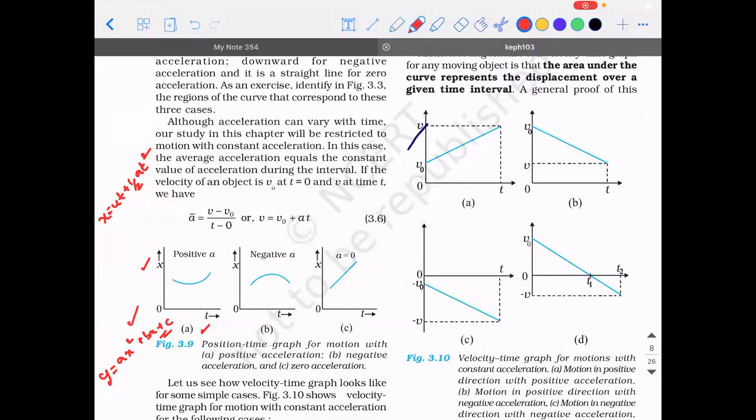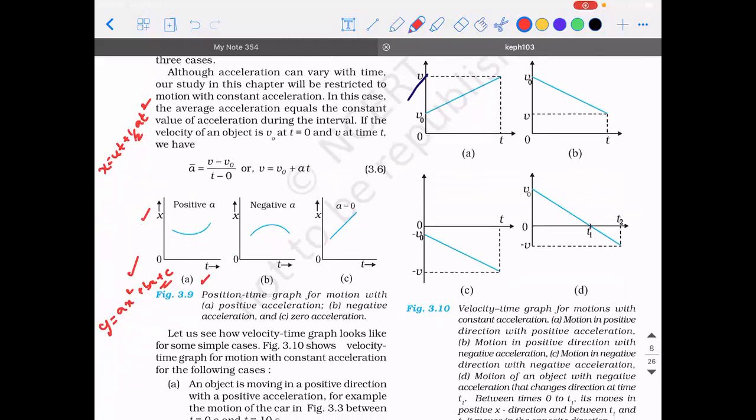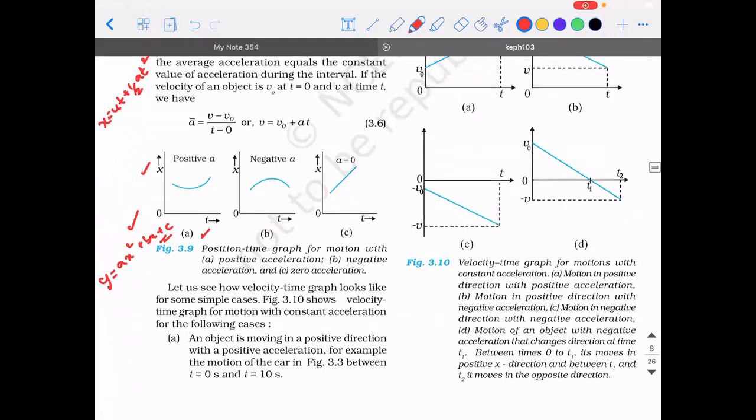So if somebody asks you a question, ax square plus bx plus c, if you plot it on a graph sheet, what shape is it going to take? It depends on certain parameters. Can someone recollect and tell me what it is? The sign of a. Sign of c is not needed, right? There's only the sign of a. If the sign of a is positive, then it represents an upward parabola. Do you guys remember this? When a is less than 0, then you'll get a downward parabola. Am I right?